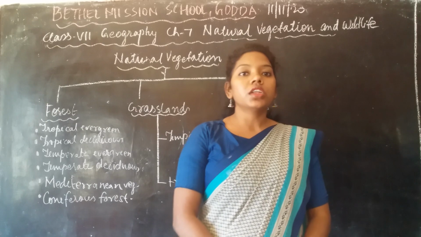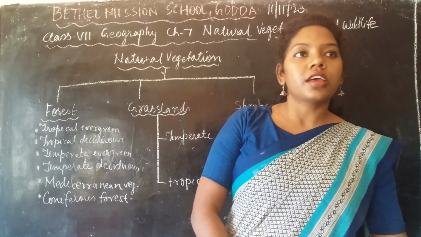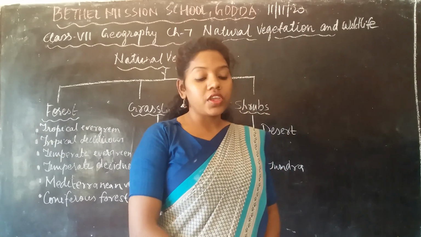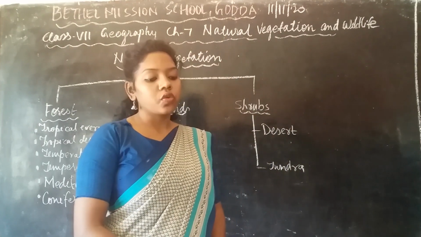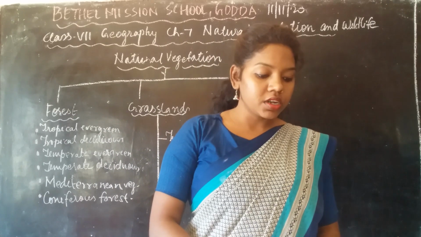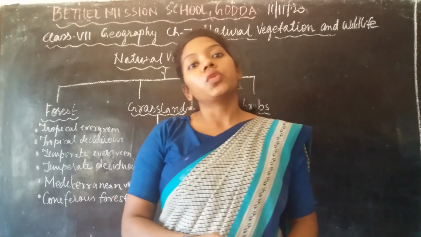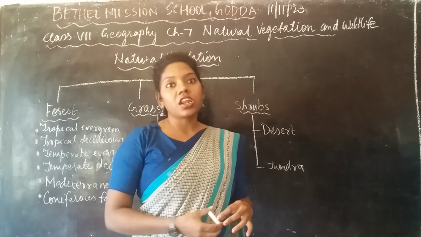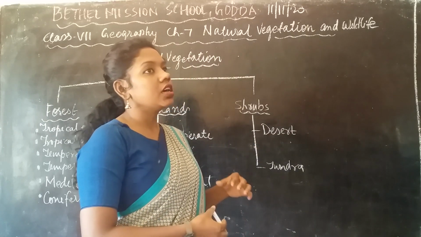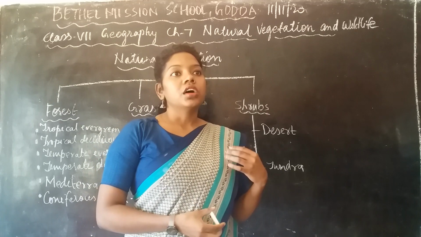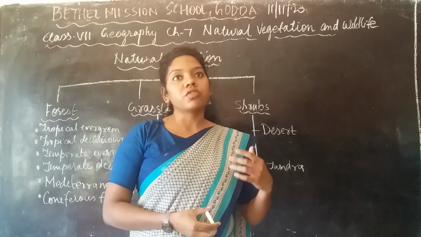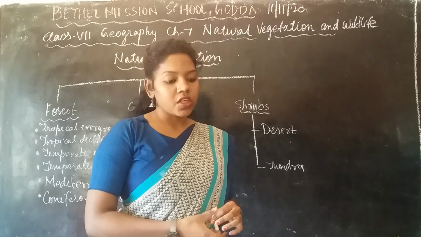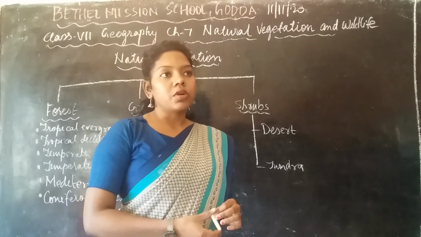Today we are going to learn a new chapter, that is Standard 7, Geography, Chapter 7, Natural Vegetation and Wildlife. In this chapter we learn about the natural vegetation and wildlife. That means the different animals and different types of forests which are present on the earth's surface. Okay, so we are going to learn about that.